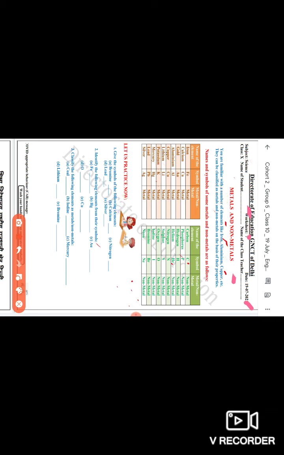So these are metals. You can always make a table and remember. You can also write some metals for yourself. Then some are non-metals. Carbon, C. Almost all things you see around yourself, plastics and many things, are made up of carbon. We ourselves are made up of carbon. Nutrients we eat are made up of carbon and its compounds.